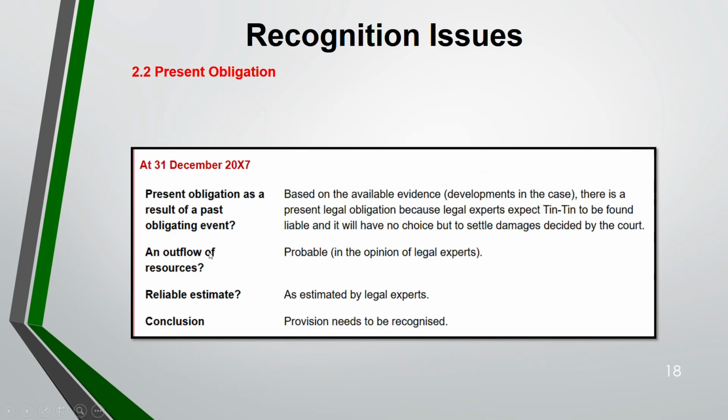But on 31st December 2007, the situation changed. Now, based on the evidence, they are saying they can be found liable. So a present obligation exists. They have no choice but to settle the damages decided by the court. Then, second question: because there is a present obligation, remember all three things you have to meet for a provision to be recognized. Whether there is an outflow of resources, yes, probability is there based on the opinion of legal experts. Reliable estimate, yes, it is estimated by the legal expert. So the conclusion is the provision has to be recognized.